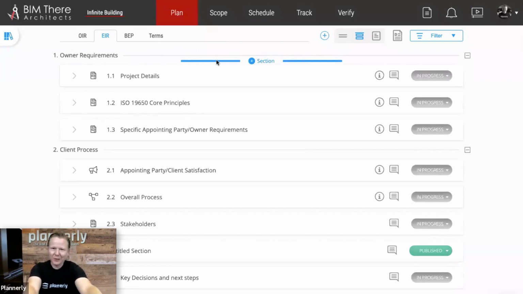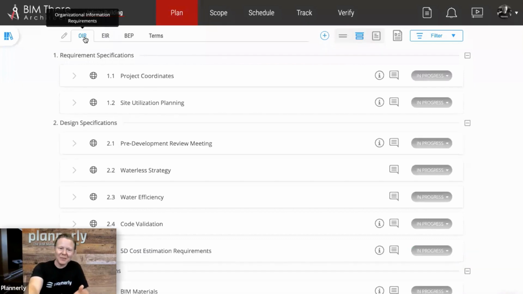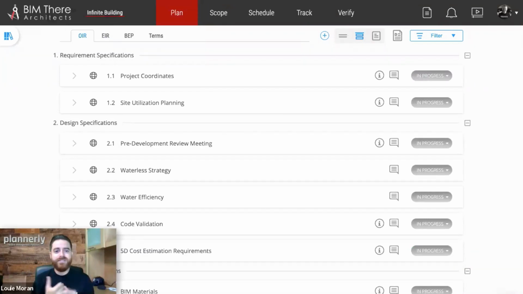Exchange information requirements, asset information requirements. How do we manage all of these in separate documents? Well, we say that let's not do that. Let's put them all in the same place, and let's organize them in tabs under the plan. These documents are usually located in Google Drive, SharePoint, and all these other locations. But why is it that it's scattered and then it's lost in an email somewhere, or it's probably outdated as soon as it was PDF?